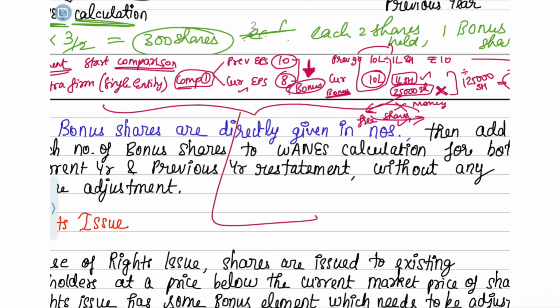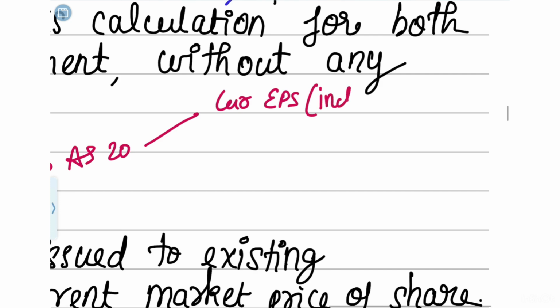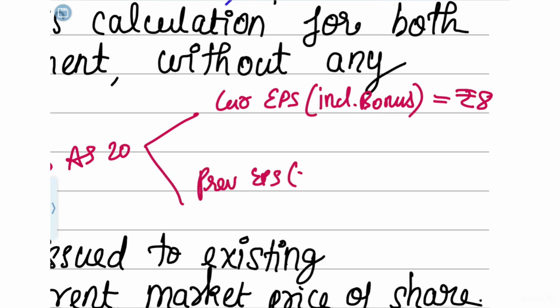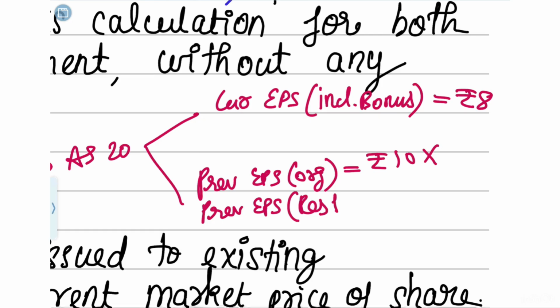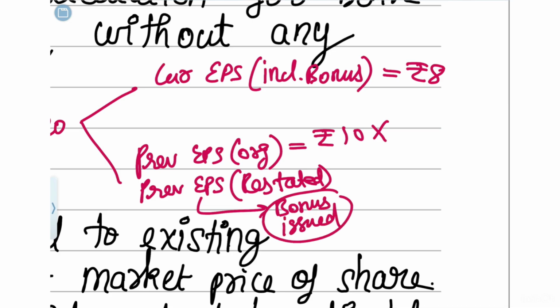does not go, what AS20 tells you is that current year EPS you are finding out including the bonus shares, correct? Including the bonus shares, for which you got rupees 8. What you do, previous year EPS, the original previous year EPS was 10 rupees. Leave that. Now find out something known as previous year EPS, which is restated. So here, imagine that the bonus shares, if they would have been issued in the previous year itself, then in such case what would have been the EPS?